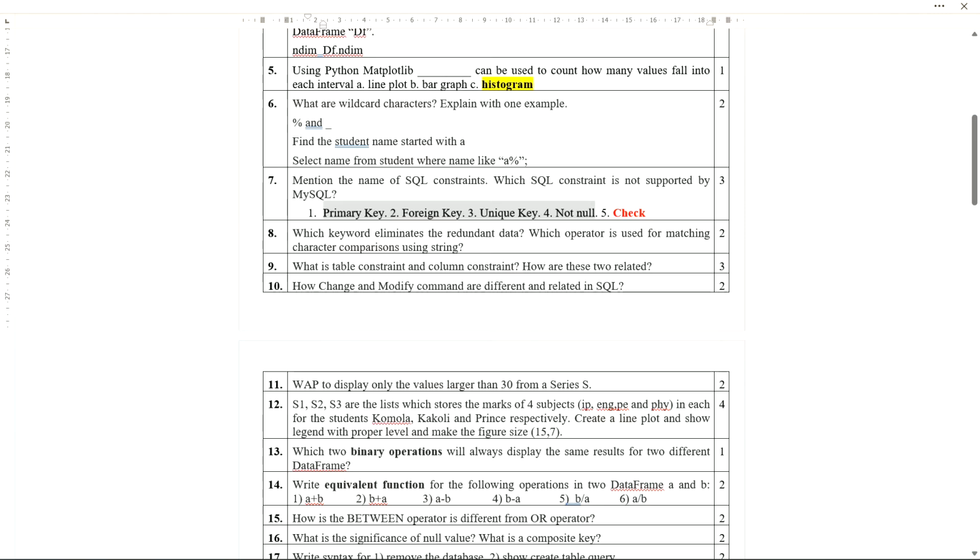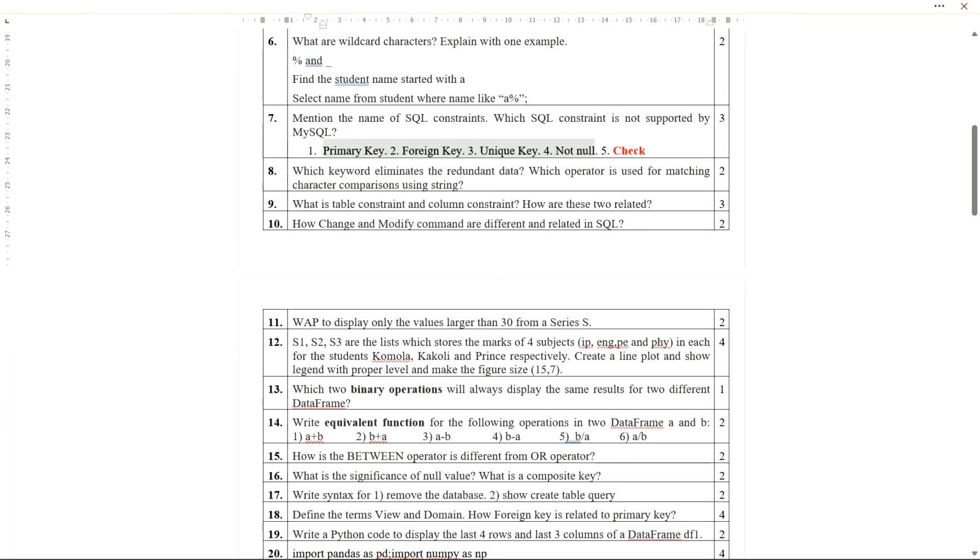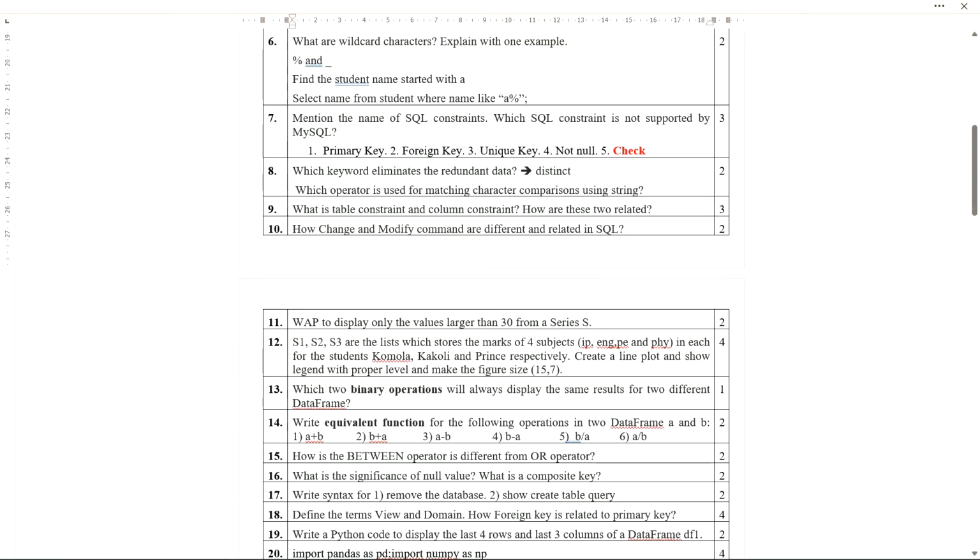Now the next one is: which keyword eliminates the redundant data? The answer is very simple. Its answer is distinct. The distinct keyword will remove the redundant values, that means the repeated values, from the MySQL output. Whenever we execute queries, the distinct keyword will eliminate the redundant values. Whatever values are repeated will be removed from the output.